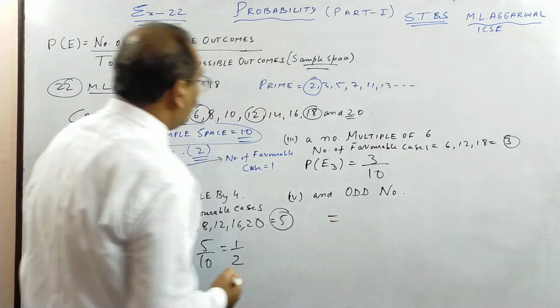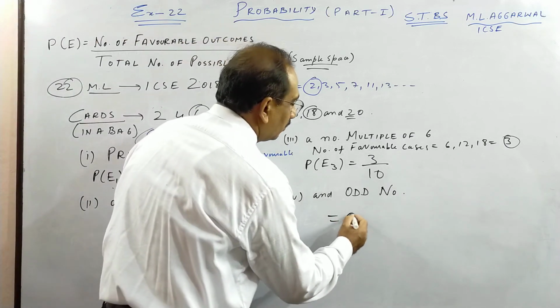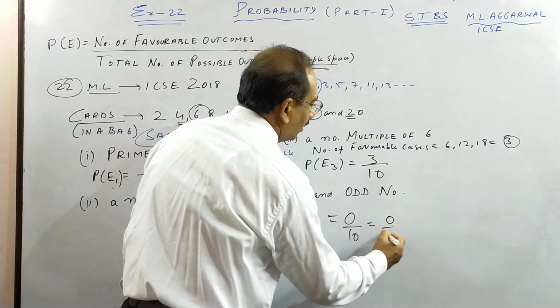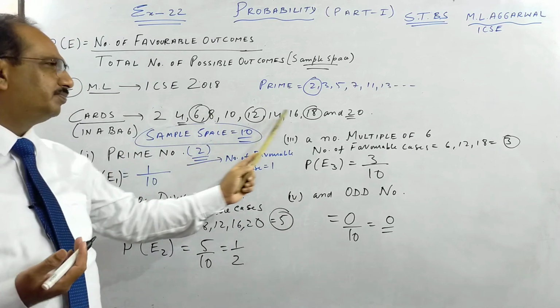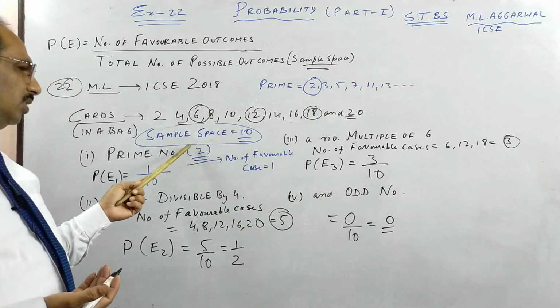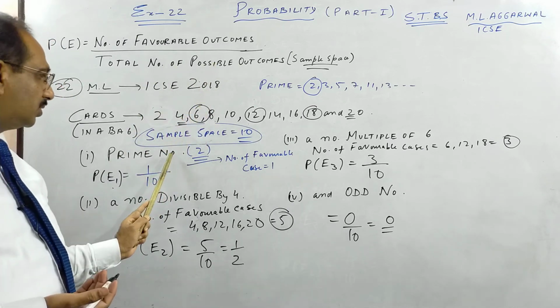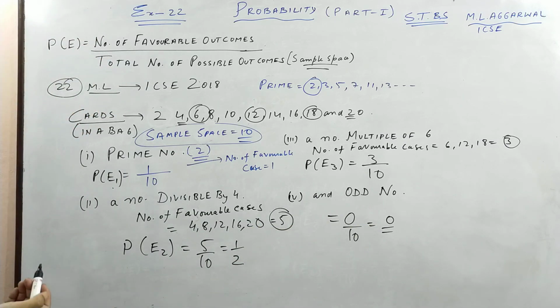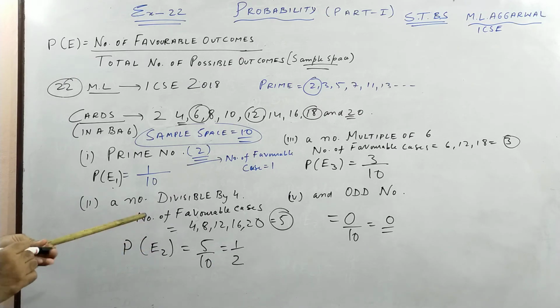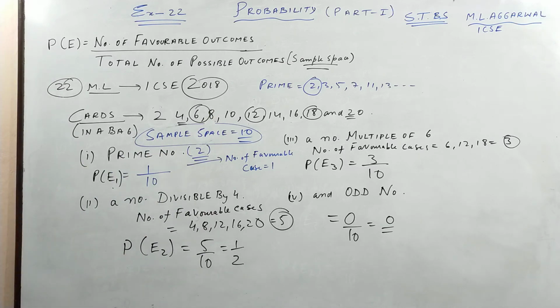Last one is very interesting. Odd number: none of them are odd, children. These are even numbers 2 to 20. So it is 0. You can write 0 by 10, or better you write 0. If you write number of favorable cases 0, there are no odd numbers here. These are even numbers. And the total number of outcomes is 10. So 0 by 10, you write 0. So this I did, 2018. We have even numbers from 2 to 20. You can rewind, pause, take a screenshot and copy.